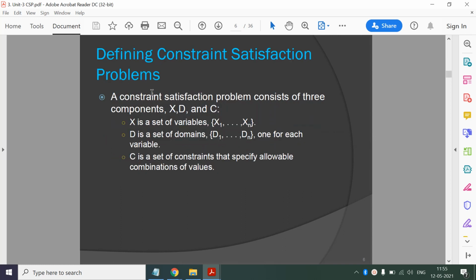In order to define a CSP problem, we use three components, that is X, a set of variables. Then D, each variable will have its corresponding domain. Domain represents a set of permissible values, right? And then we have C, that is a set of constraints.